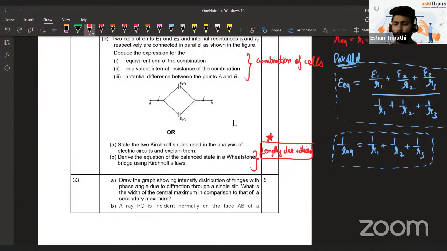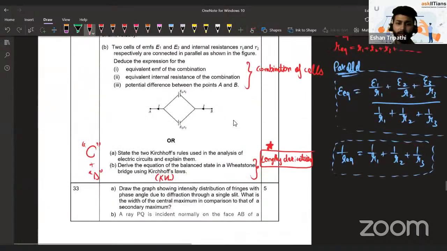If not for your board exam, at least in some of your upcoming school exams, this question will definitely be asked: to derive the equation of balanced Wheatstone bridge using KVL. Using Kirchhoff's laws, basically KVL mostly. KCL is also used in one of the steps. So lengthy derivation, but if you do this, you get 3 marks straight for it. So I would recommend you to go for it. Mostly a conceptual plus derivation question in option.